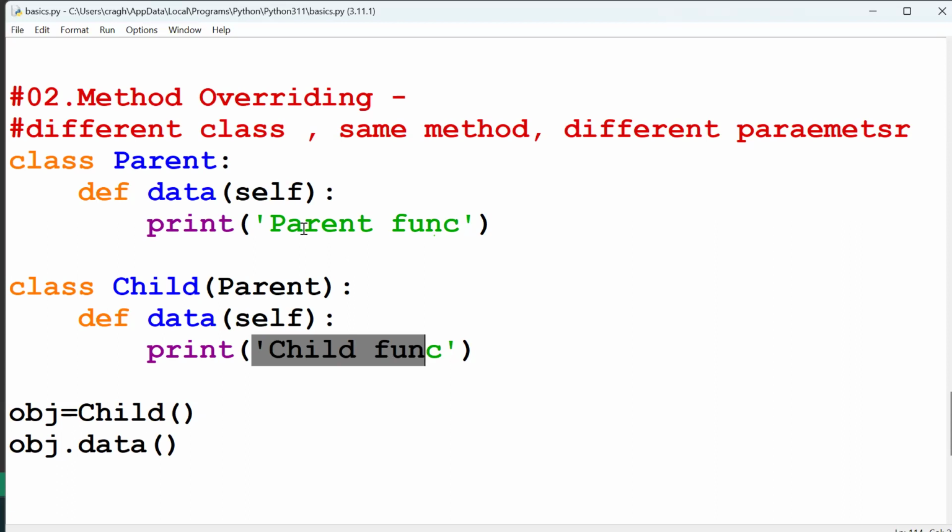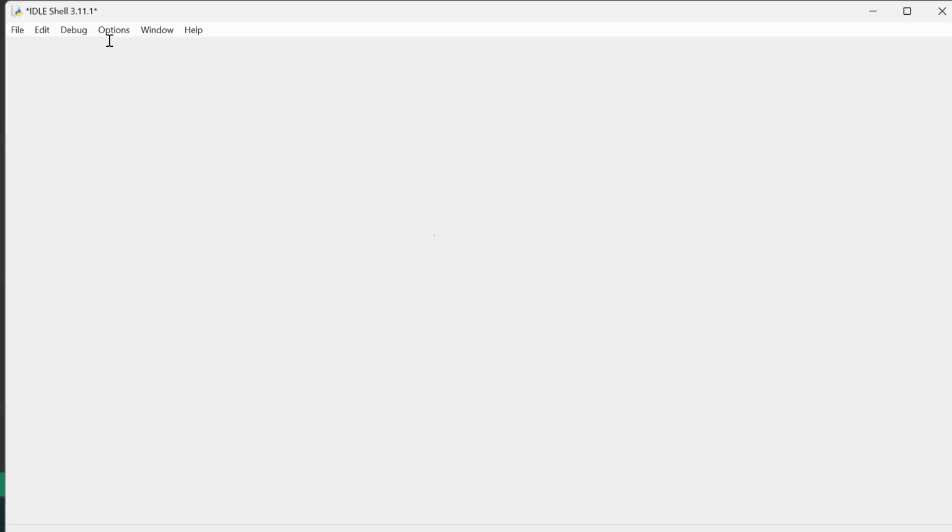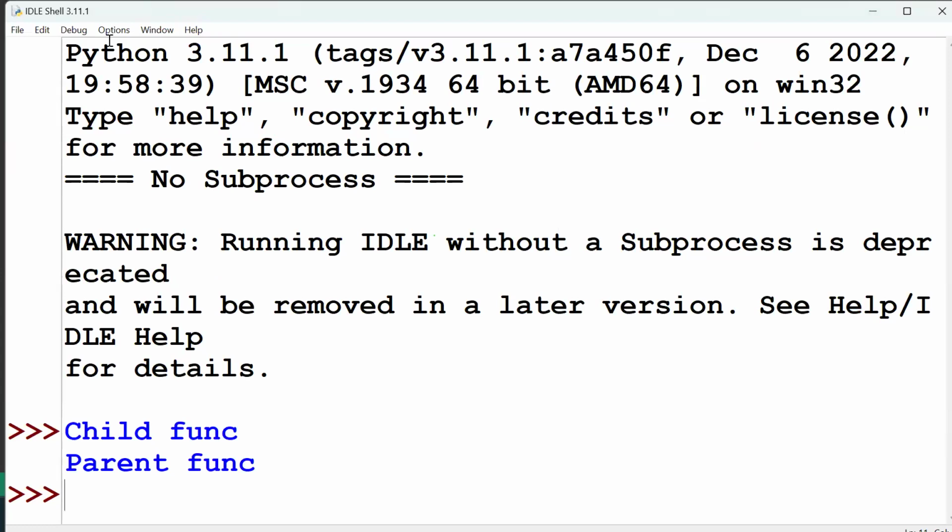How to access the parent parameters? Using the super keyword. The same keyword you can use over here: super dot the function name, which is data. Now you can run this code. What happened? You can see, this is how you can achieve it.